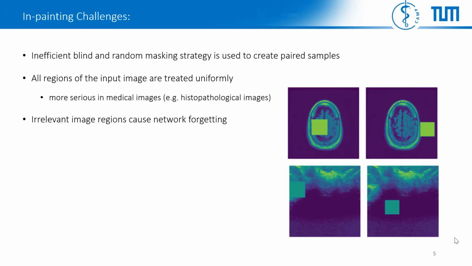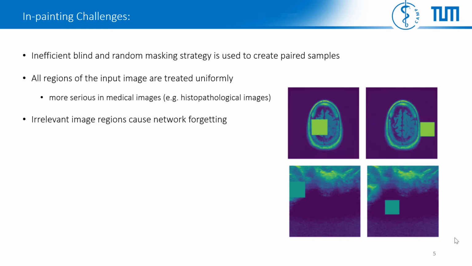In the existing methods, the transformations that are applied to build a self-supervision dataset are generally blind, with random masking, rotation, or swapping. The in-painting is also similar, which we think is limiting its performance. In the current methods, all regions of the input image are masked with a uniform chance. This is a more serious problem when dealing with medical images where most regions may not contain relevant or any information, or when dealing with very large images like histopathological images. In this situation, we need much more targeted approaches.